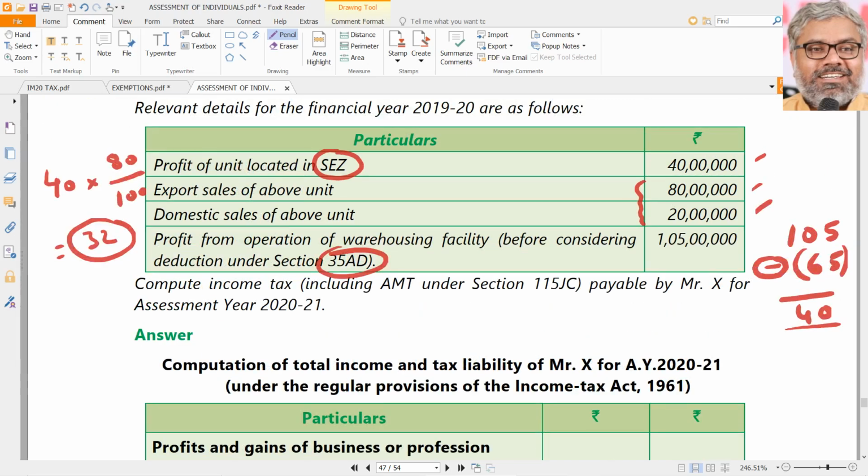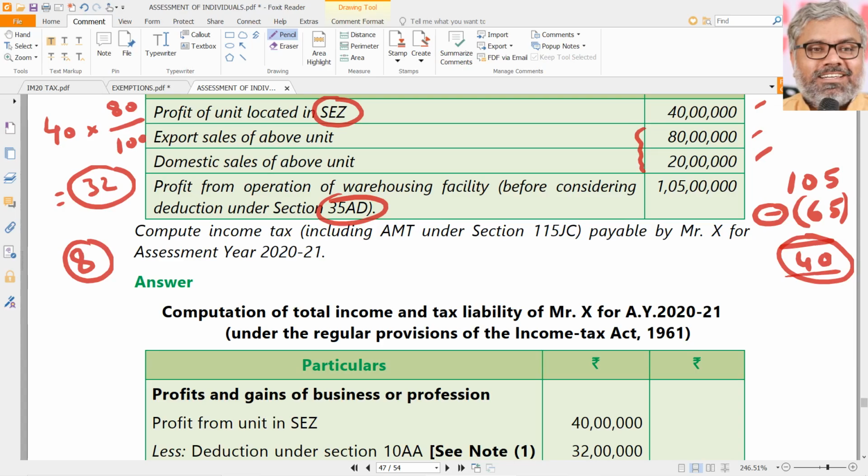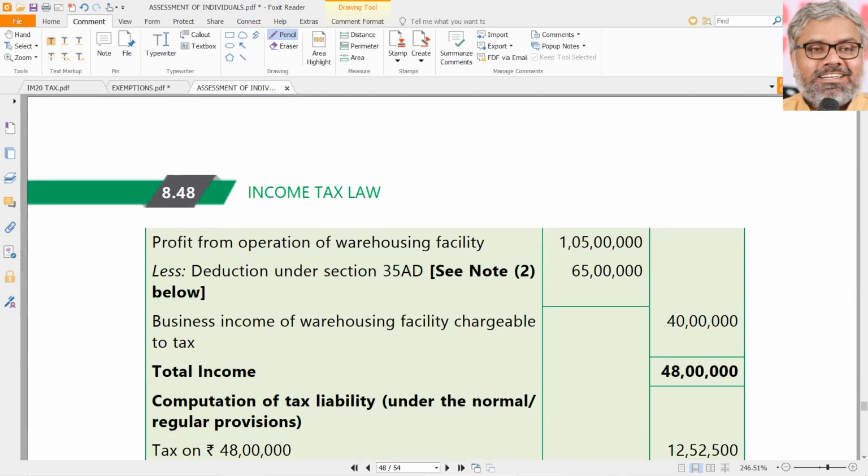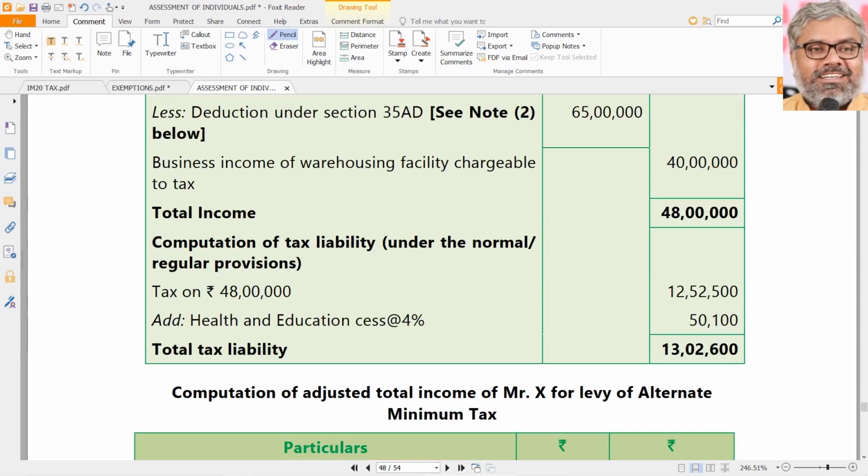32 was exemption, not taxable. So how much would have been taxable? Out of 40, 32 is exemption under 10AA, means taxable will be 8. So 8 lakhs is taxable for the unit located in SEZ. 40 lakhs is taxable for the warehousing facility. Till now, to the extent of the income tax provisions that we know, total will be 48 lakhs. That's what we know already. Normally we think yes, that is what he has to pay tax on, which is 48 lakhs.